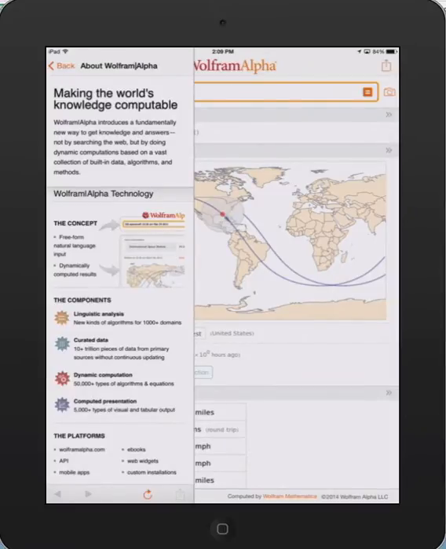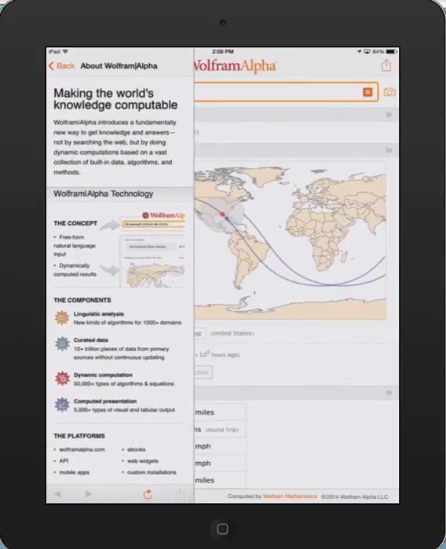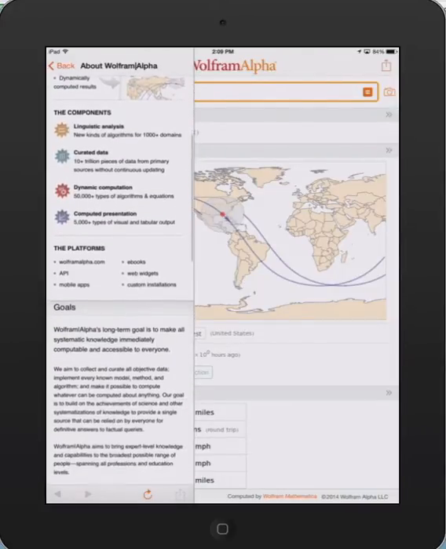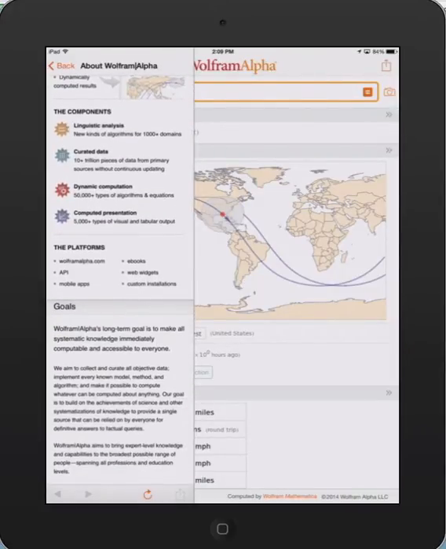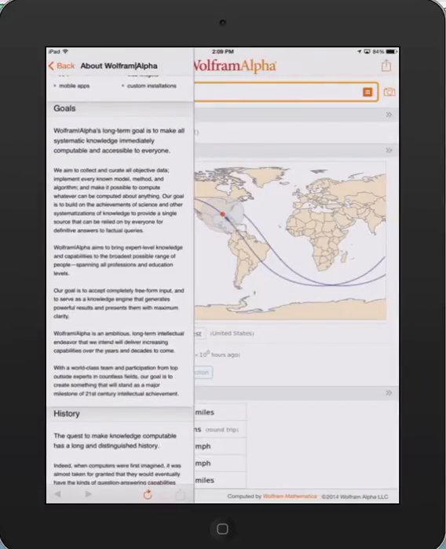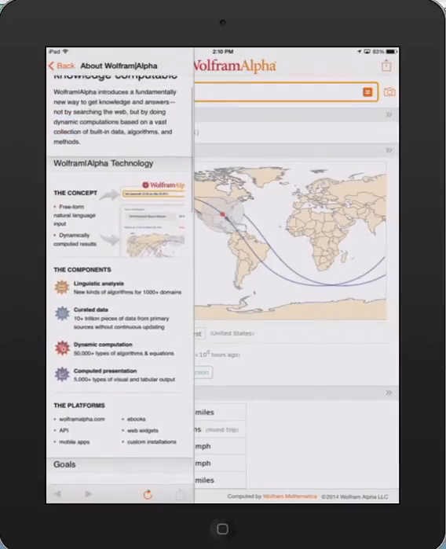If you go in there, I recommend taking a look at the About section just to learn a little bit about it. You can see here that they say they are doing dynamic computations based on a vast collection of built-in data and so forth. You can do natural language input, and it's got linguistic analysis, curated data, dynamic computation, and so forth. And it says here that their long-term goal is to make all systematic knowledge immediately computable and accessible to everyone. That's pretty ambitious, and it's pretty interesting.